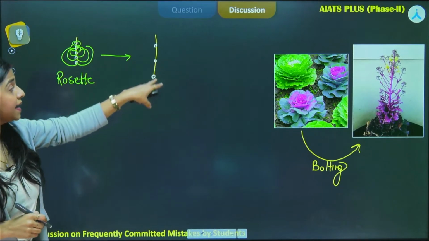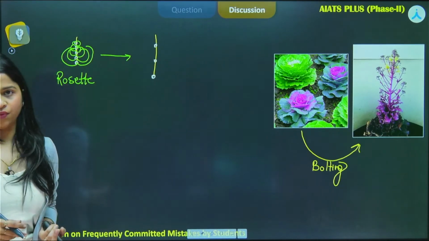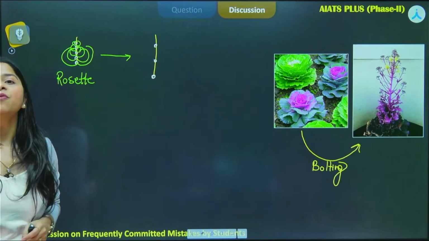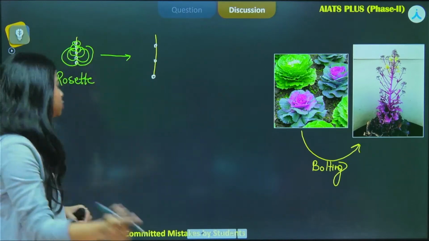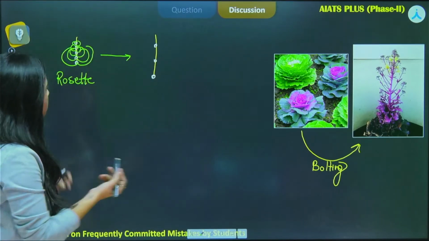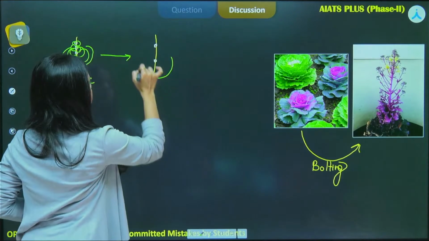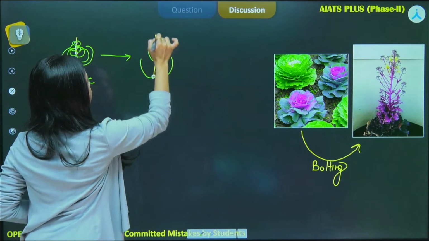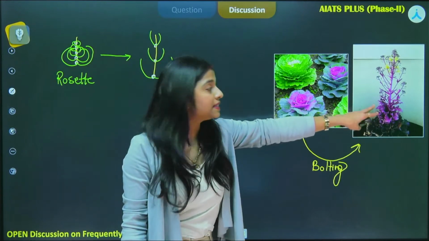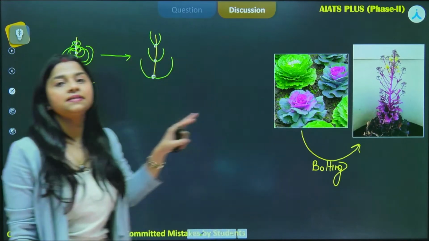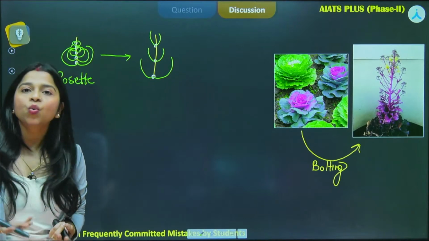You can see the internodal length has increased over here. This is the function that is performed by gibberellin. It enhances the length of internode. Now the pattern will be such. So this is what you can clearly see in this representation. This is exactly what gibberellin is doing for the plant.